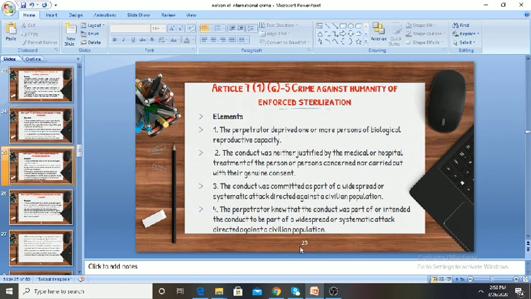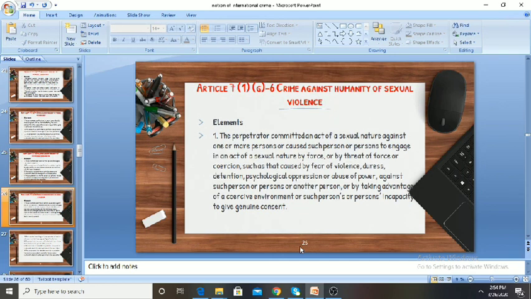Article 7, Clause 1, Clause G provides the crime against humanity of enforced sterilization. In this regard, the perpetrator deprived one or more persons of biological reproductive capacity, and the conduct was not justified by the medical or hospital treatment of the person or persons concerned, nor carried out with genuine consent. And this conduct was committed as a part of an attack on the civilian population.